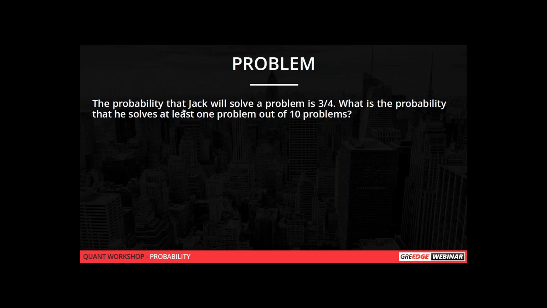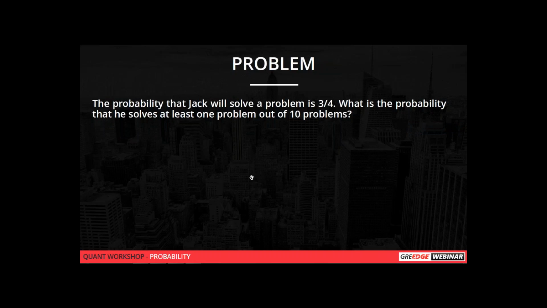Swati, I'll just explain once. Actually, if it is a case that at least one problem is right, I'll explain with 3 problems. If there are 3 problems, then what will be the different possibilities?